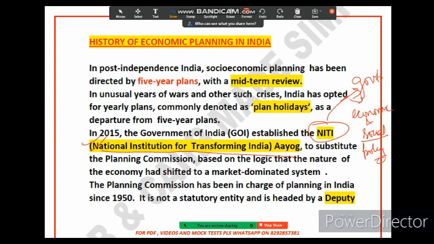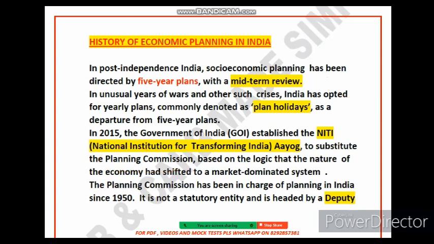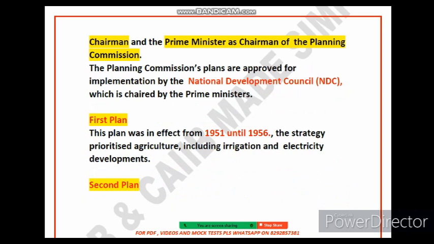Okay, so now let's talk about the fifth point, that is the Planning Commission. You see the Planning Commission has been written here. This was a government agency. The Planning Commission was a government agency responsible for planning in India from 1950 to 2015. It was headed by a deputy chairman and was composed of a number of members who were appointed by the government. Now we will discuss the 5-year plans: first 5-year plan, second 5-year plan, third 5-year plan. Okay, so now let's continue our discussion.